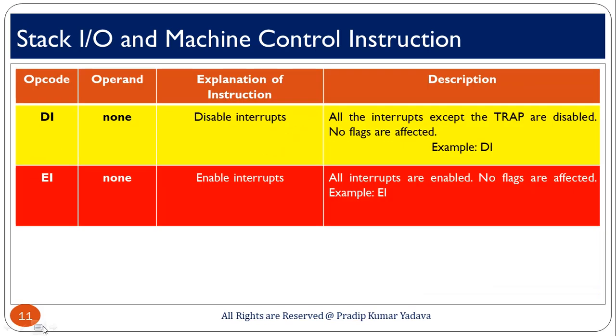Now we have 2 instructions which are mostly used for enabling and disabling. DI is used to disable interrupts and EI is used to enable interrupts. All the interrupts except TRAP are disabled when you use DI, and in the case of EI, all the interrupts available in the 8085 microprocessor are enabled by using this simple instruction.